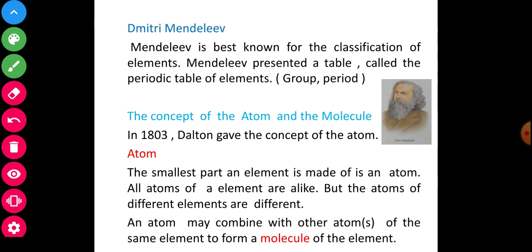See and observe. The concept of atoms and molecules: in 1803, Dalton gave the concept of the atom. The atom is the smallest part an element is made of. All atoms of an element are similar, but the atoms of different elements are different. An atom may combine with other atoms of the same element to form a molecule of the element. I discussed this previously, now I repeat it here. See and observe carefully.